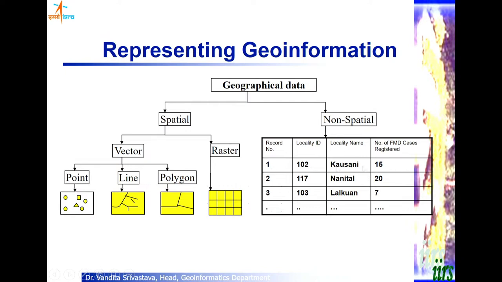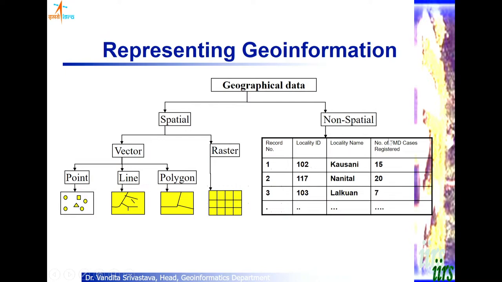Each record represents the geographic information for each entity or feature, and the columns represent different types of information. For example, here the locality ID, locality name, all such descriptive information we can put as columns of the table. This is called the relational form.